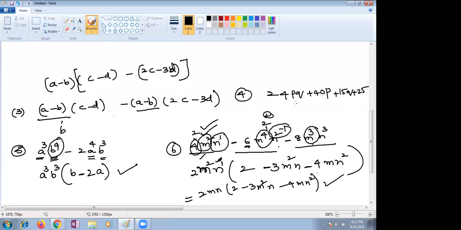Above one is very simple. Which is common in all of these? You just see, 25, 40 and any other things common here? No other things are common, right, children? Nothing is common, so we can only express it as it is. We have no common factors for 24, 40 and 15, and 25 will not go in any same table.